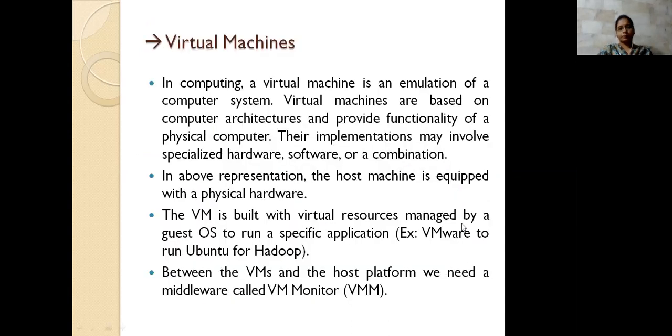So, going to the virtual machines. What the virtual machine does is it's an architecture, meaning how we are going to provide the machine, and it is completely based on the architecture you are using. It provides functionality to your computer which is not present in your system. In the guest OS, we are accessing another OS which is not present in your system, so that is not applicable in the real world.